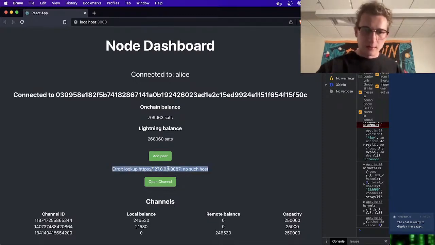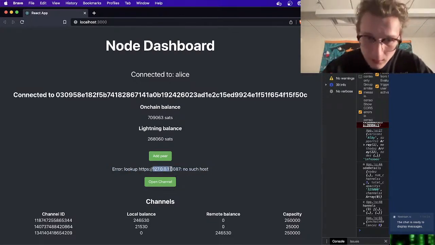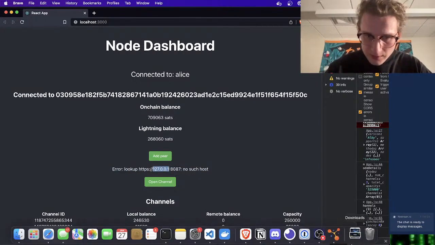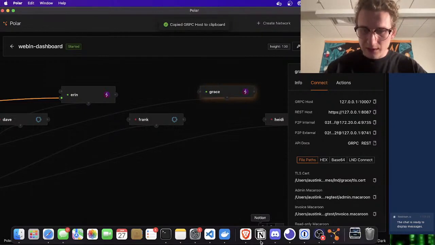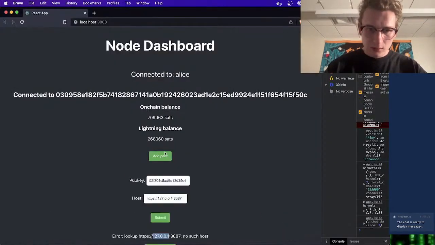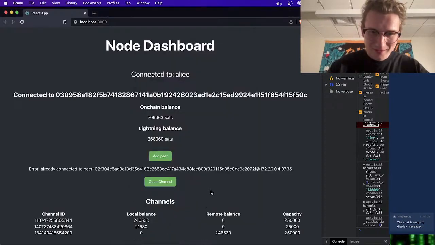No such host. Okay, well, HTTPS. Oh, I think we do our gRPC host actually. I wanted an error, but a different error. There we go. Okay, already connected to peer.